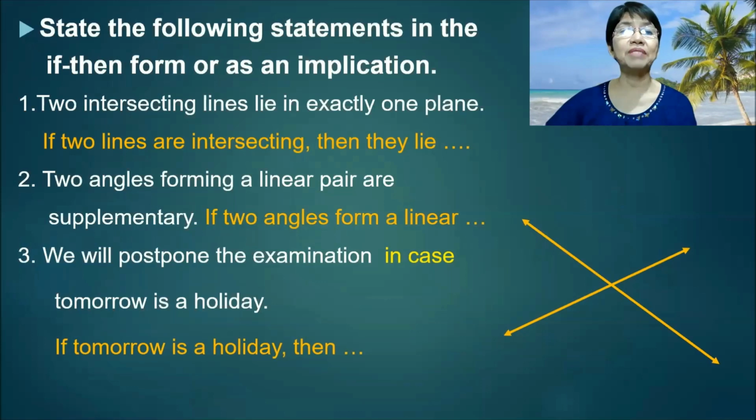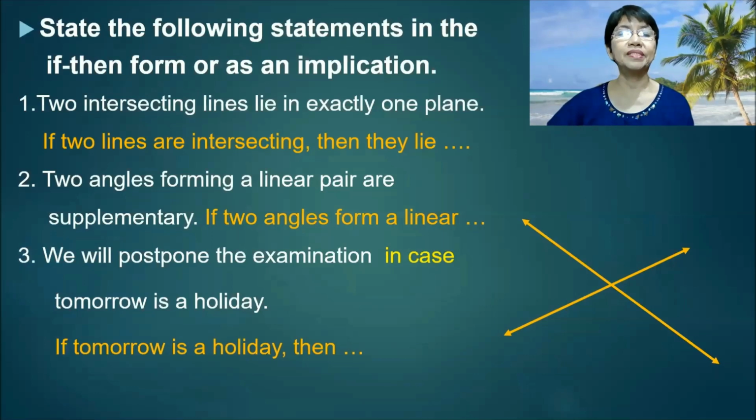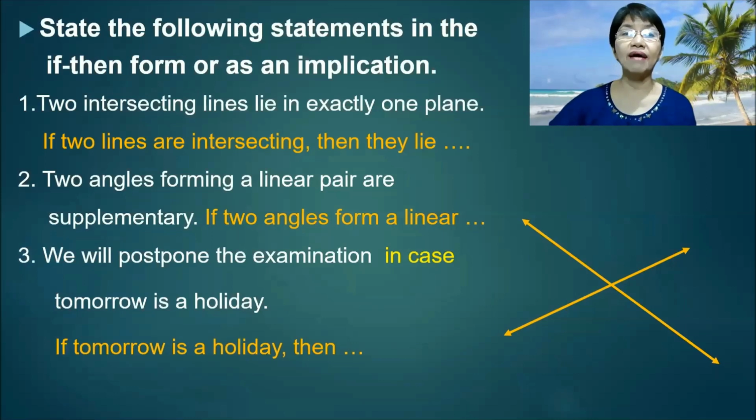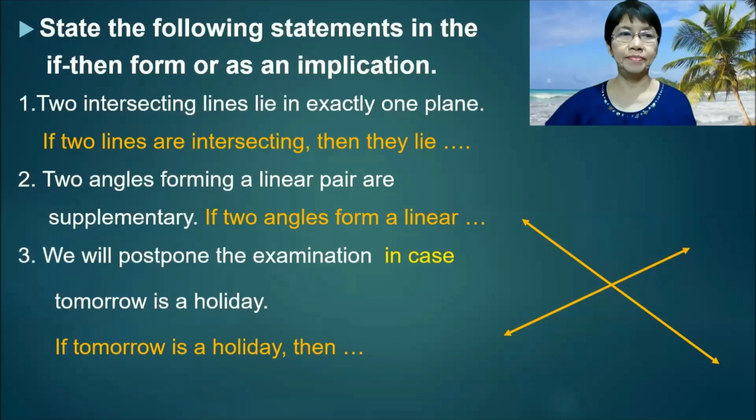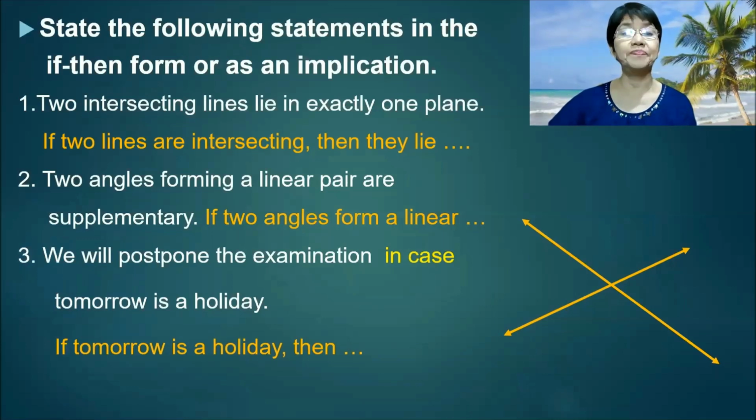State the following statements in the if-then form or as an implication. Number 1, 2 intersecting lines lie in exactly one plane. As an implication, you start with if: if 2 lines are intersecting, then they lie in exactly one plane. Number 2, 2 angles forming a linear pair are supplementary.